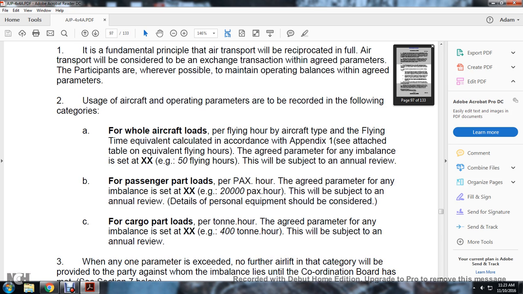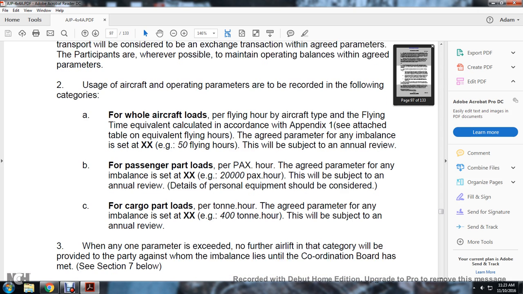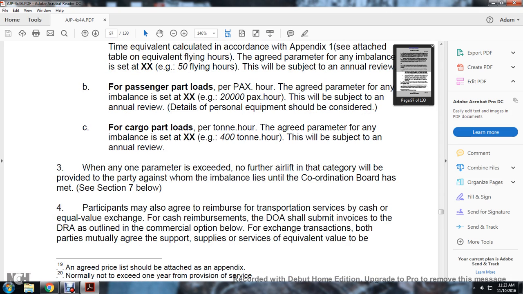Two, aircraft operating parameters are recorded in the following categories: whole aircraft loads, passenger part loads, and cargo part loads. When one parameter is exceeded, no further aircraft of that category will be provided by the party in imbalance until it is resolved with the coordinated board.